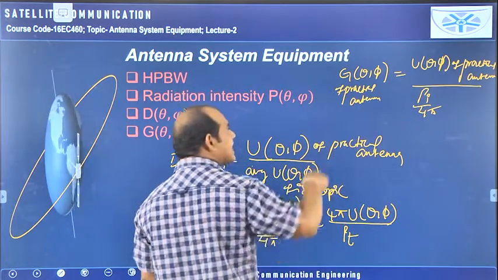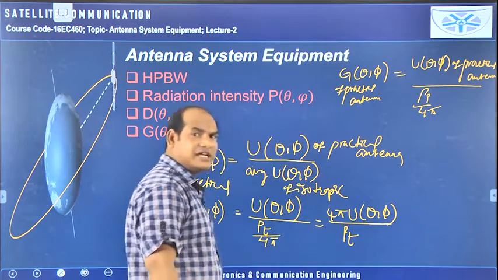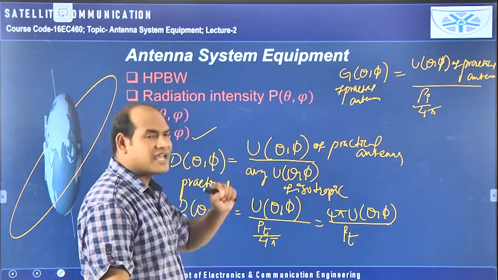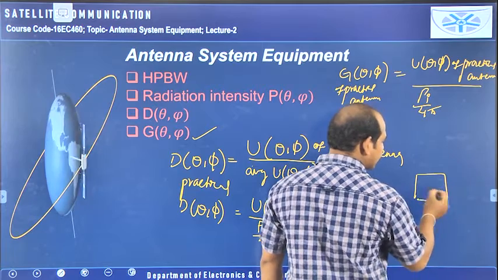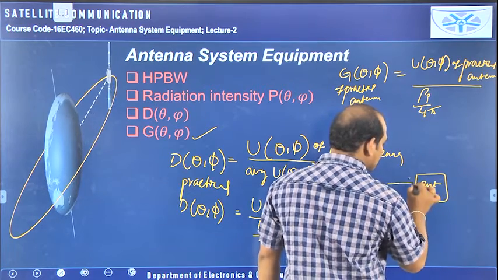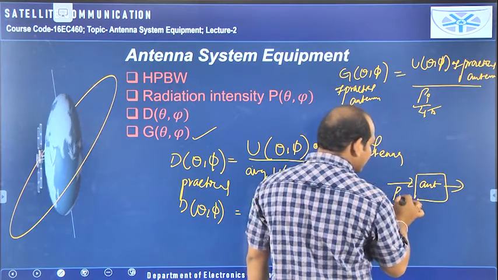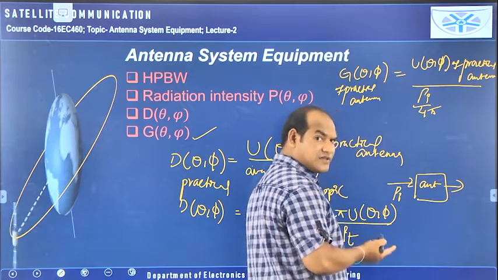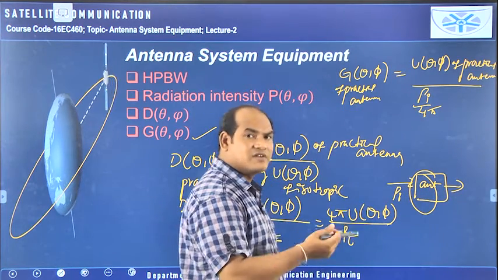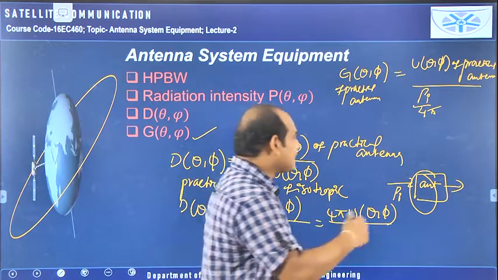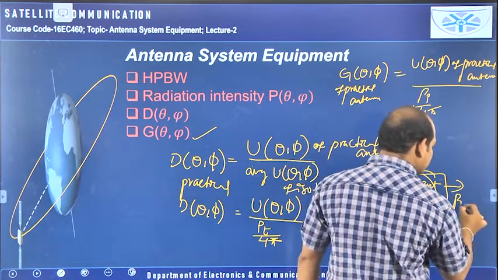Here PT is there and here PI is there. What is PT? Transmitted power. What is PI? Input power. If you take one device, an antenna, the amount of power given as input to it is represented with PI, and because of some losses in the antenna, some power will be utilized for those losses and the remaining power will be transmitted.